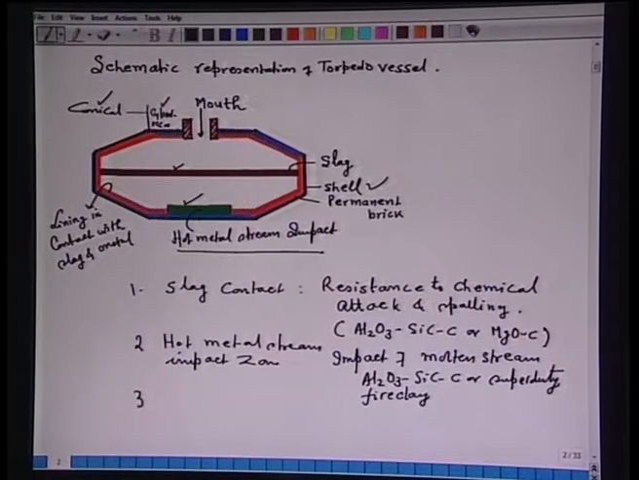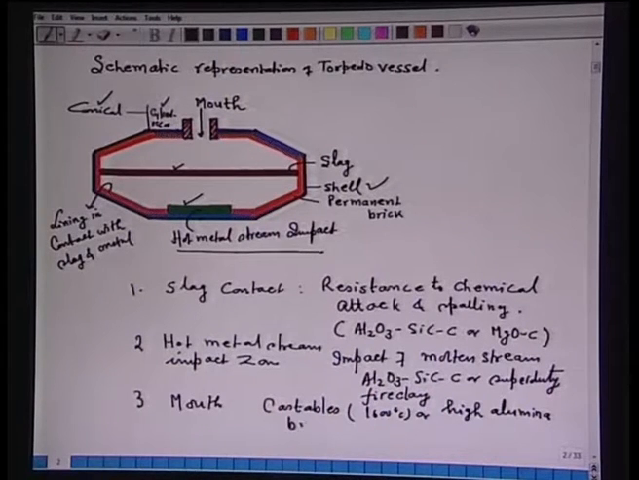Third important is the mouth, that is, from here the molten stream enters. Now, this mouth is made of castables of around 1600 degree Celsius, or it may consist of high alumina brick. So, this is the concept of zone lining.